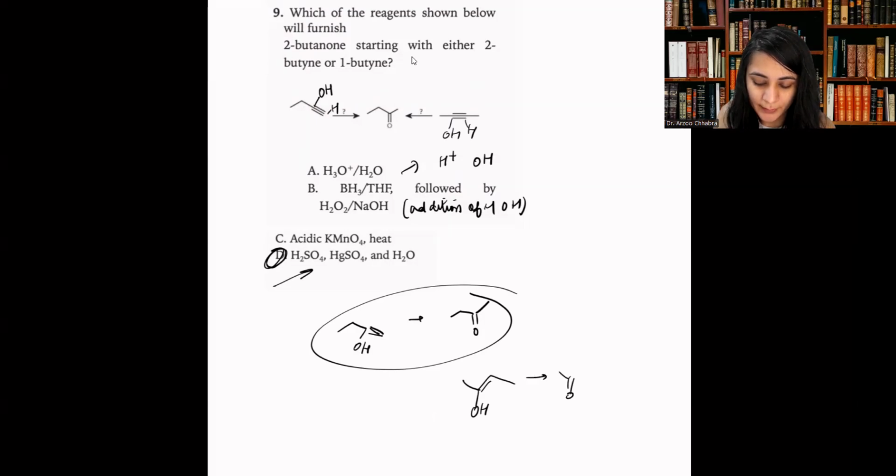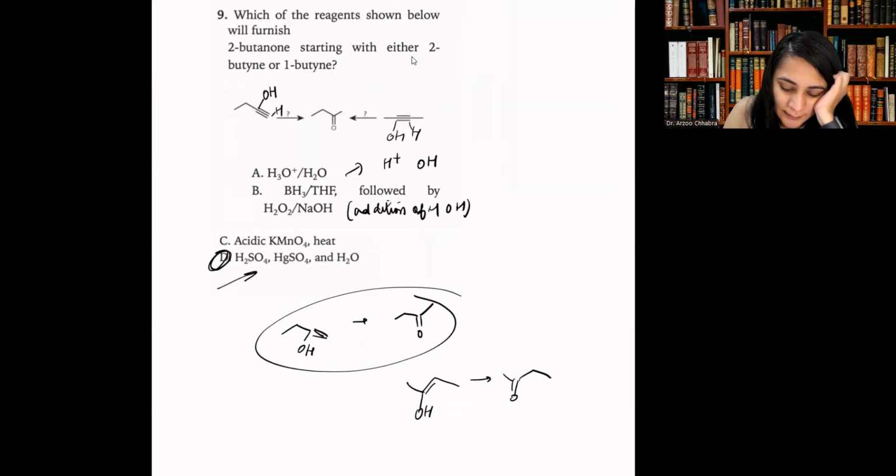However, I feel D is actually the correct answer, but I'm just thinking why not A? Because we're just adding acidified water again. The first step there is H plus, and adding it on an alkyne is an addition reaction.